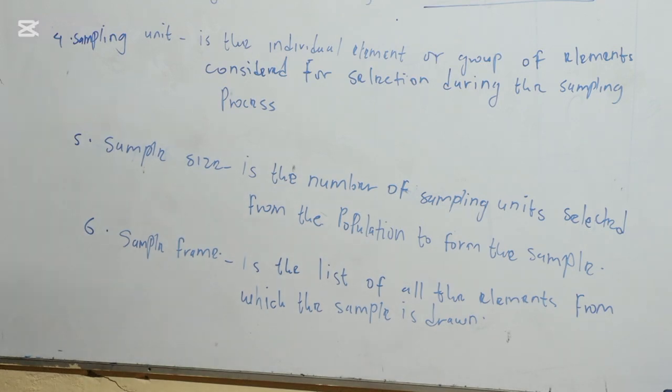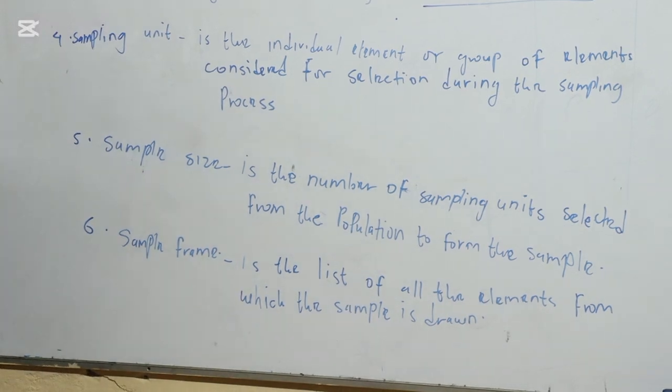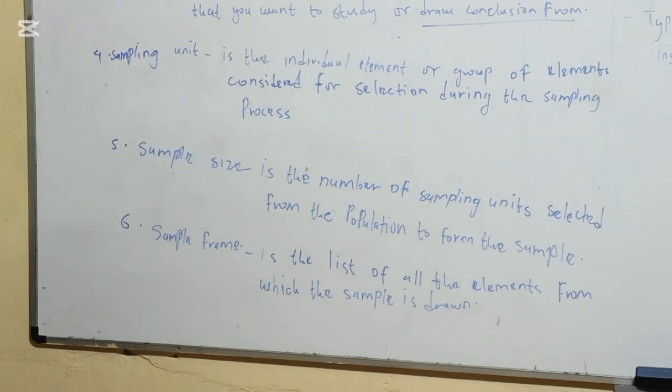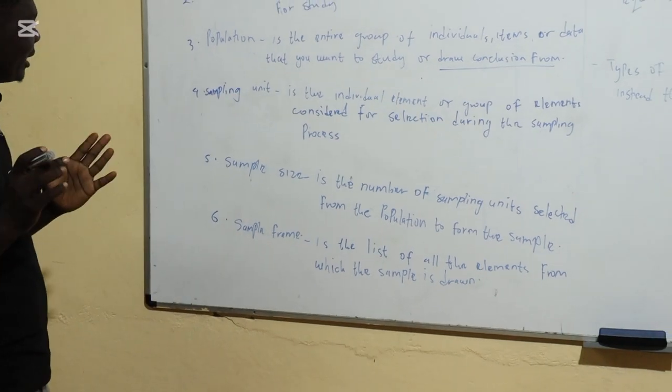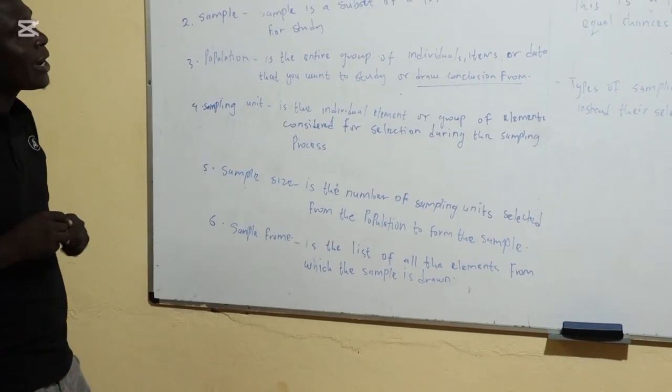We still have a town campus. So assume we were to conduct a study or research about exam malpractices in the institution. Now, our population will be the entire school, the entire number of students in the institution. Now, our sample unit, now we can sample further.